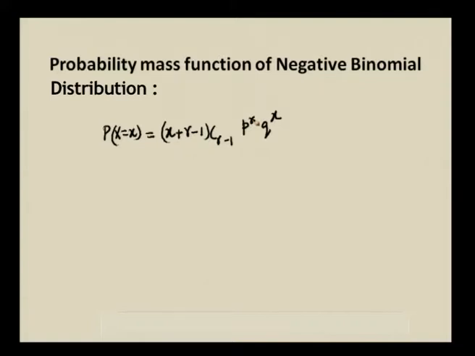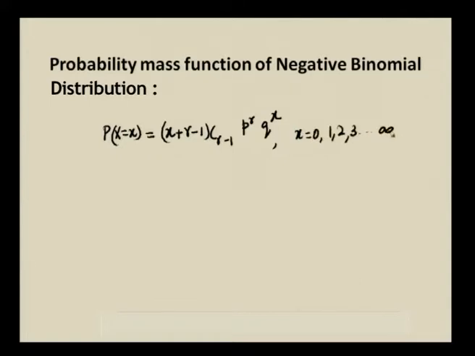And taking this kind of combinations, (x + r - 1)C(r - 1), we get the probability mass function as such, where x will take the values 0, 1, 2, 3 etc. up to infinity.